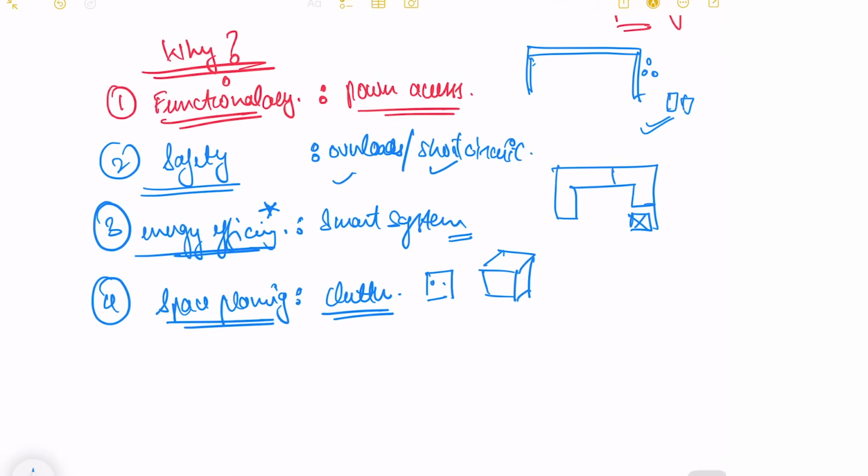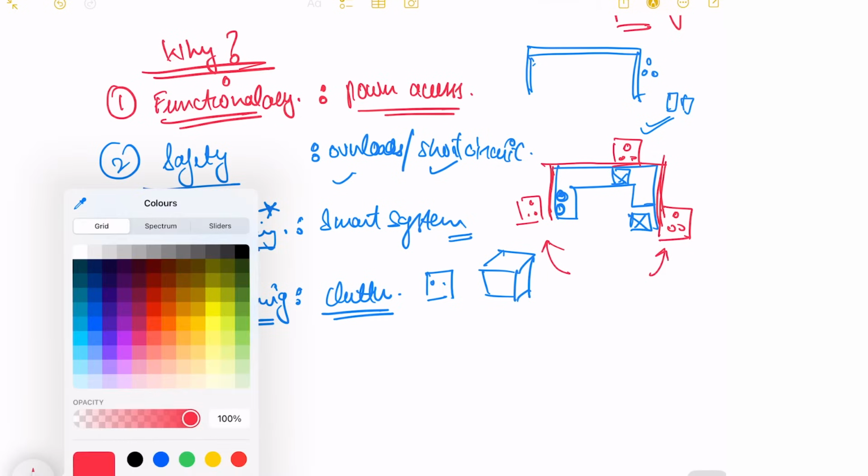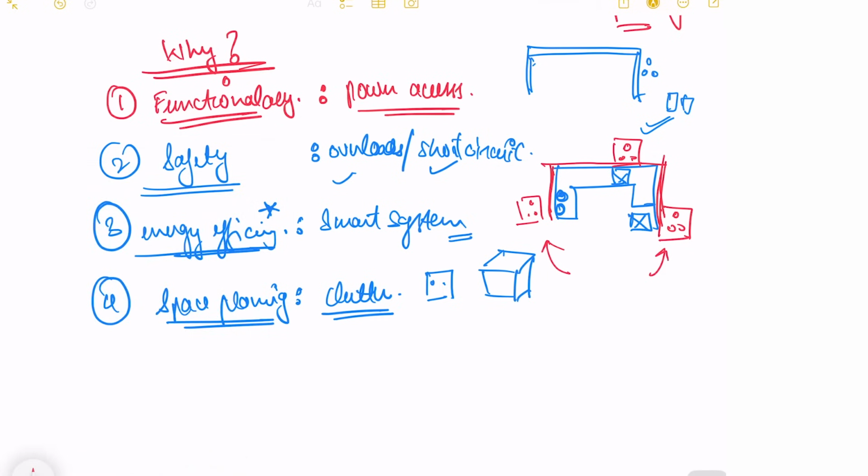For example, this is your fridge, maybe you are putting your microwave somewhere here, you have other mixers and all somewhere here. Now you already know where I am placing my major devices, which will need a 15 ampere socket. This will also need a 15 ampere socket, and this will need maybe a 5 ampere socket. So if I already have the proper designed circuit layout, I can easily have my electrical drawing, and then all my appliances can be used without any clutter, and you'll have a properly defined space for each device that you are using in your house.